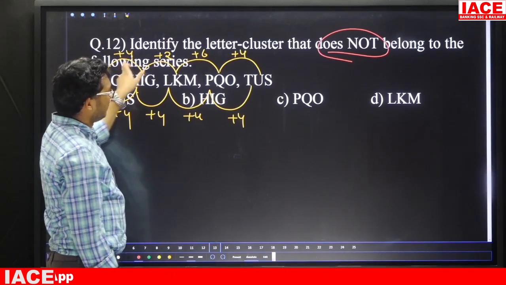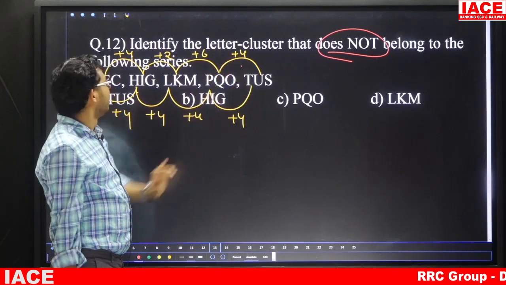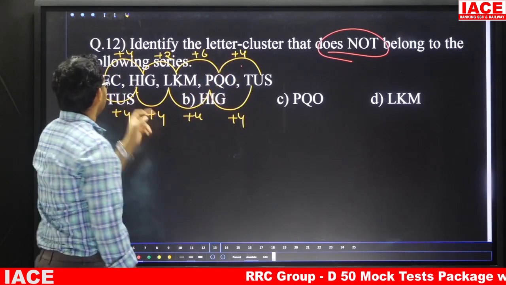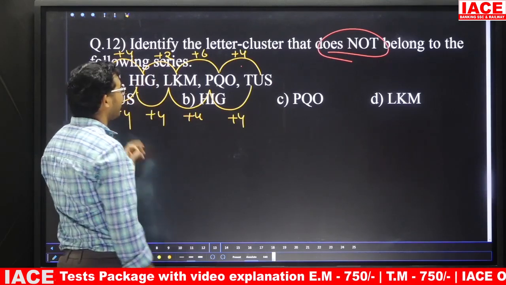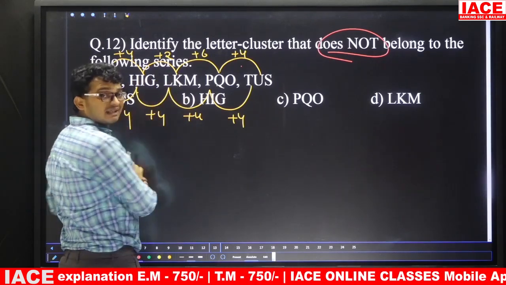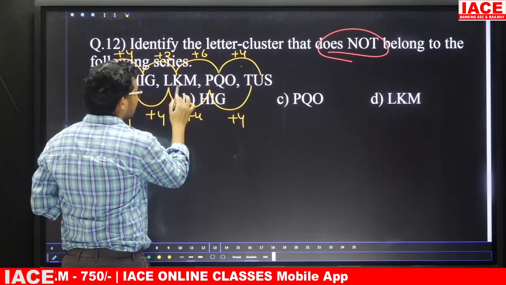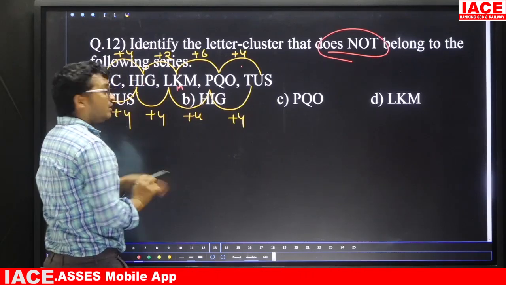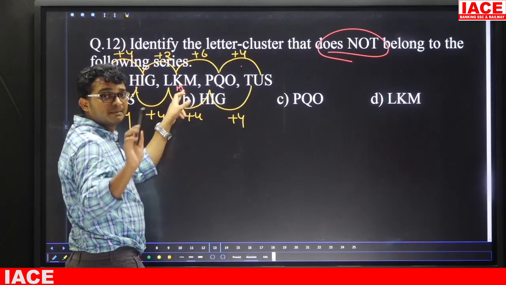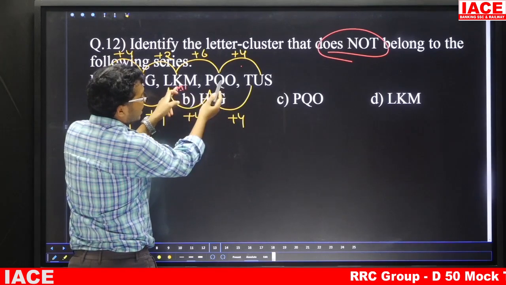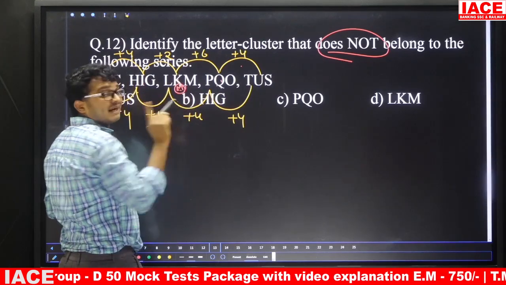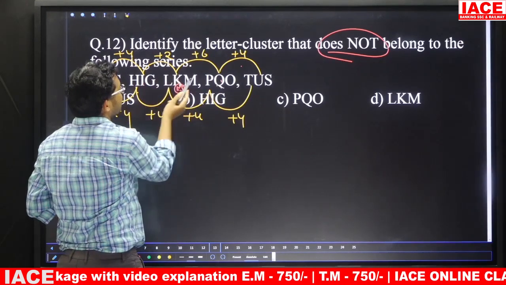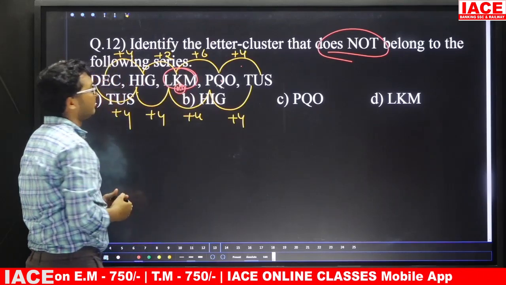Friends, here we are having plus 4, here also we are having plus 4, so the logic is plus 4. E plus 4 is I. Now I plus 4: I is 9, 9 plus 4 is 13. 13 means M. Next M plus 4: 13 plus 4 is 17. 17 means Q. That means in place of K, if you take M, now the series is plus 4. But here they given plus 2, so now LKM is the wrong one.